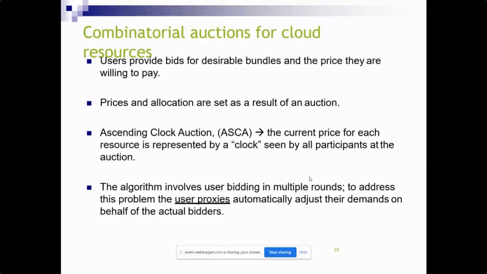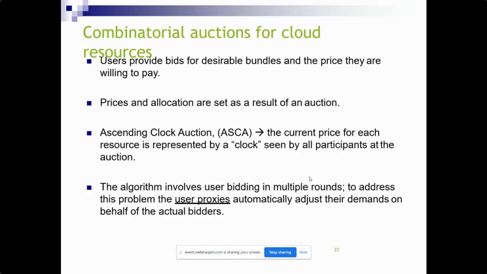Okay, then prices and allocations are set as a result of the auction. So when you are using the ascending clock auction, the current price for each resource is represented by a clock seen by all the participants in an auction. So here the algorithm involves users bidding in multiple rounds to address this problem.